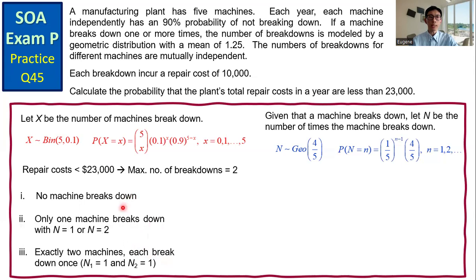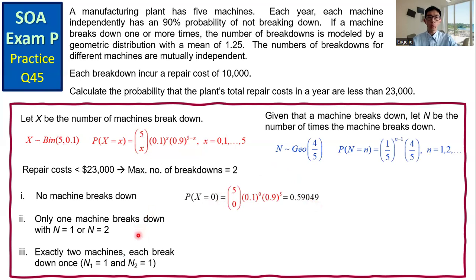No machine breaks down, that is the probability X equals 0. Substitute 0 for x into the PMF of X. Then we get the probability 0.59049.